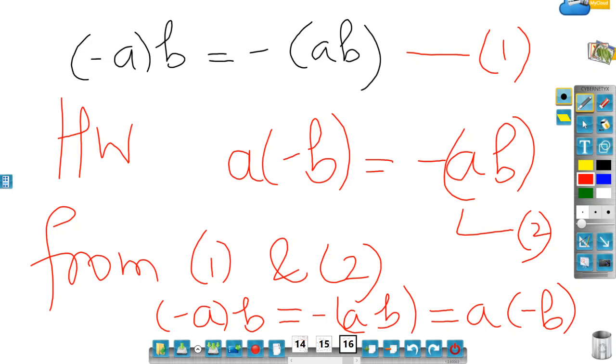But I want you to realize the importance of the uniqueness of an inverse, the importance of the uniqueness of an additive identity. These are small properties which seem simple, but they give a very important message in a number system. So soon in upcoming lectures we will prove a few more properties of real numbers.